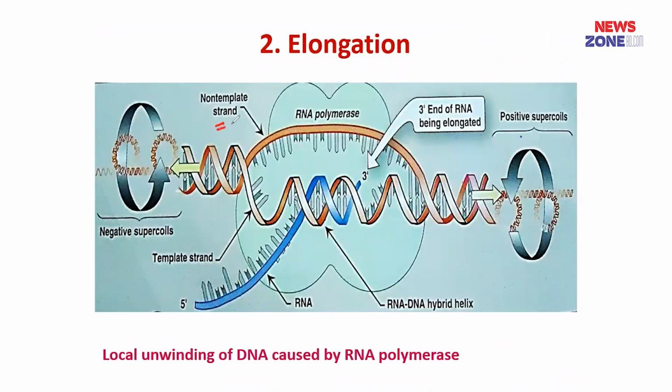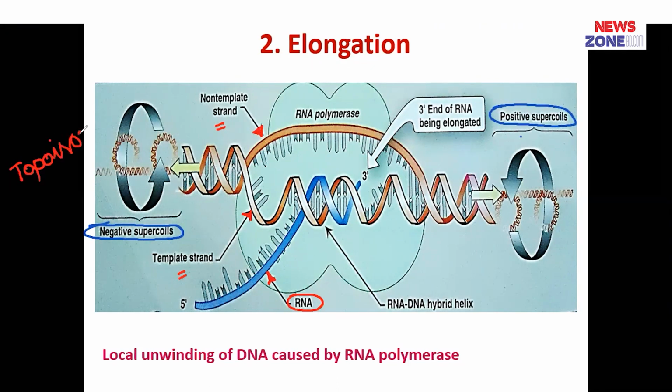This one is the non-template or coding strand, and here is the template or non-coding strand that is exposed by melting of the double-stranded DNA for synthesis of RNA. Here, local unwinding generates supercoils that are released by the DNA topoisomerases, and chain elongation of RNA continues in the 5' to 3' direction, forming a DNA-RNA hybrid helix.